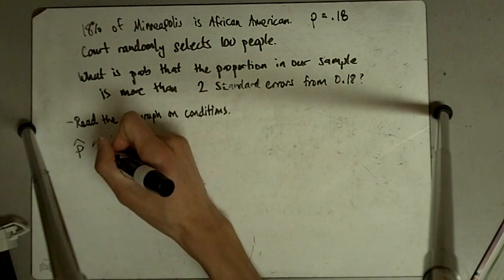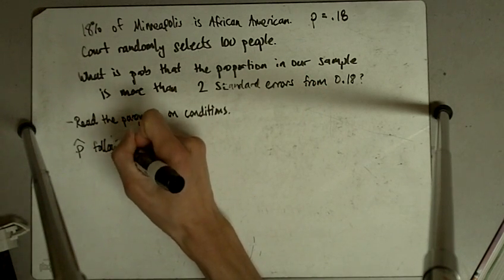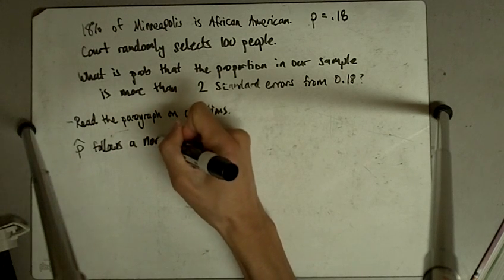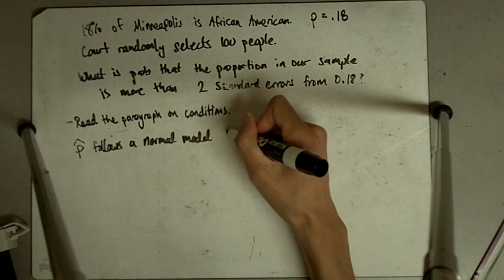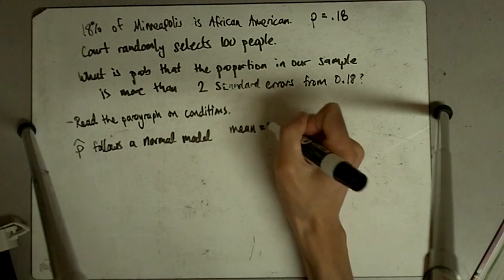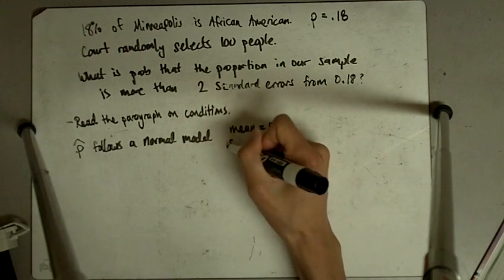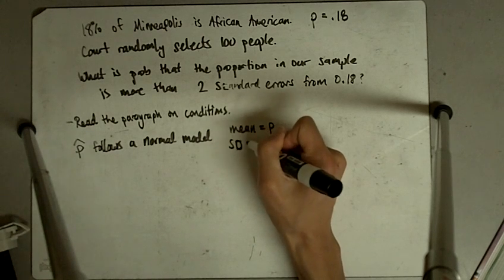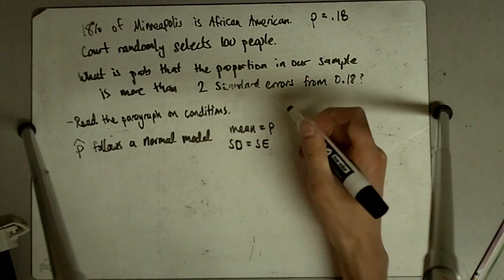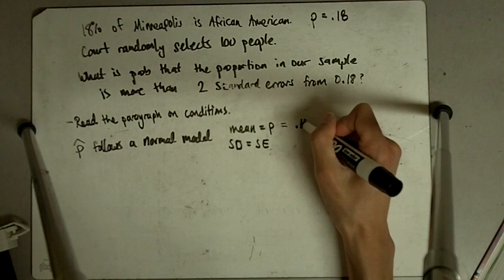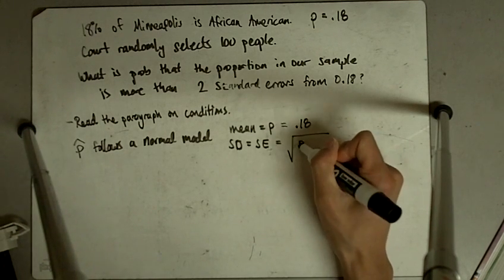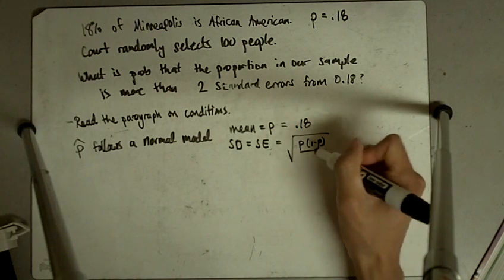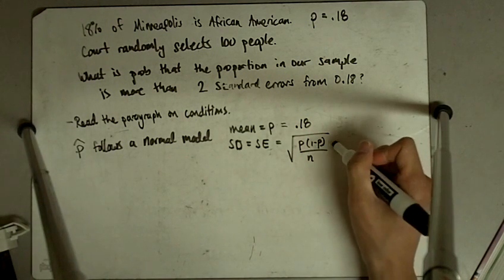Our p hat follows a normal model, and the mean is going to be equal to p, and the standard deviation is our standard error. So our mean is 0.18, and the standard error is the square root of p times 1 minus p over n.